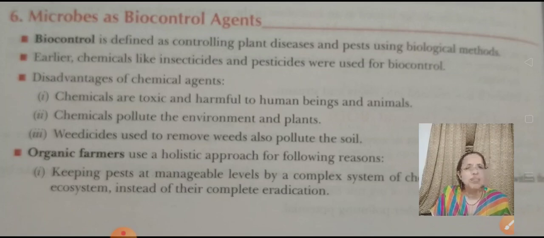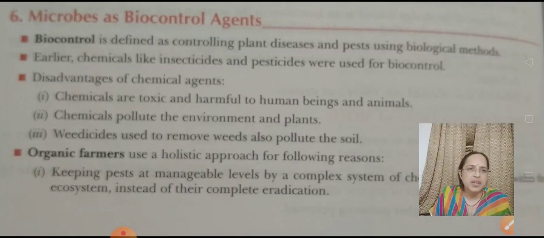Earlier, chemicals like insecticides and pesticides were used in the fields for pest control, but nowadays more focus is given to organic farming, where everything utilized is free from chemicals. The dependency on chemicals is reduced. So these chemicals are not used. Now we are using biological agents.